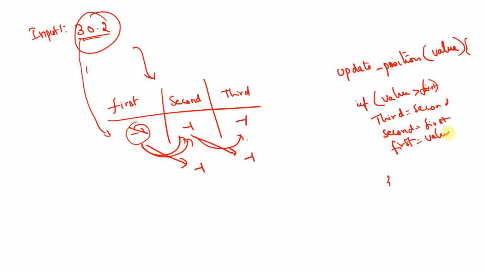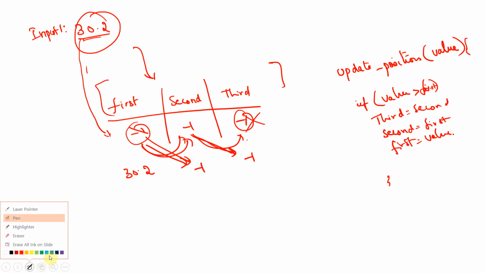Why are we doing all of these shifts? Because I got a new value into this pool which is greater than the largest value, first. So 30.2 came, so 30.2 sits here. The -1 comes to second, this -1 comes to third, and the old third value is forgotten because now this is not in the top 3.